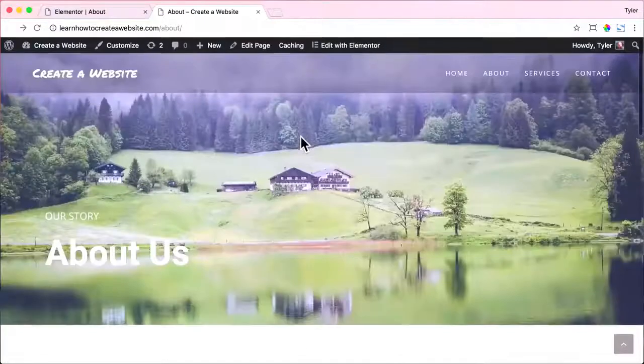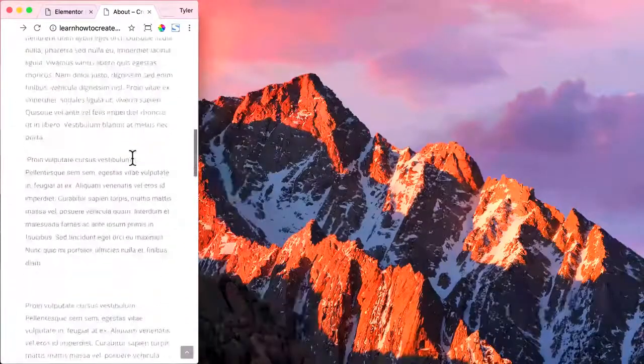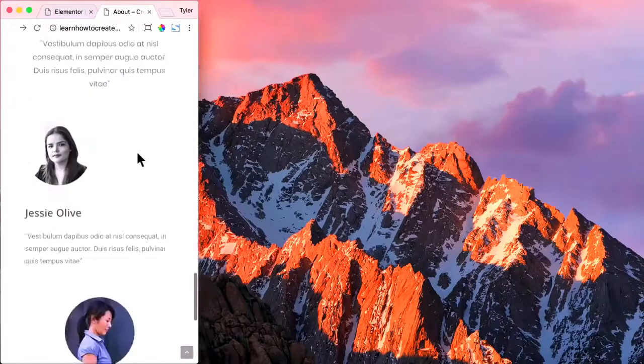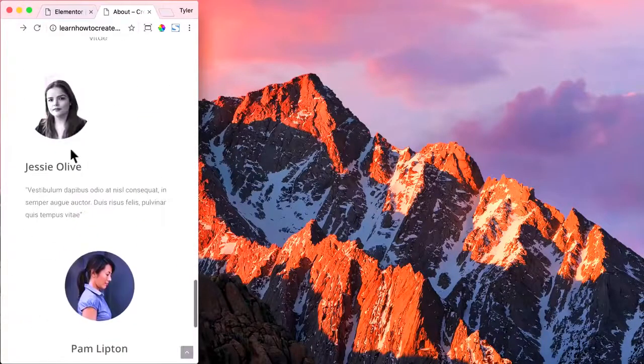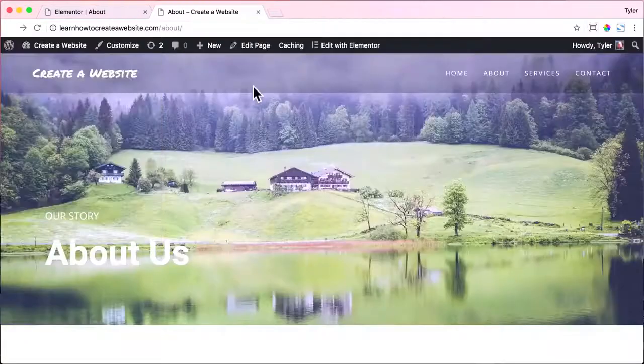And if we squish it, simulating a mobile phone, and scroll down, we can see that it's a little funky. We see that Chris Brown is all the way to the left, and so is Jesse Olive. Pretty sure these are just made up names, but we're gonna fix them anyways.